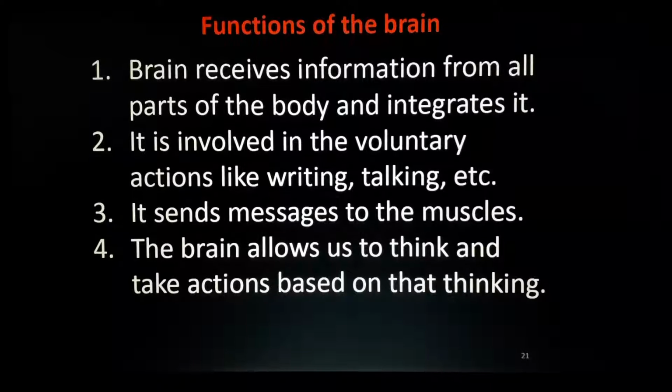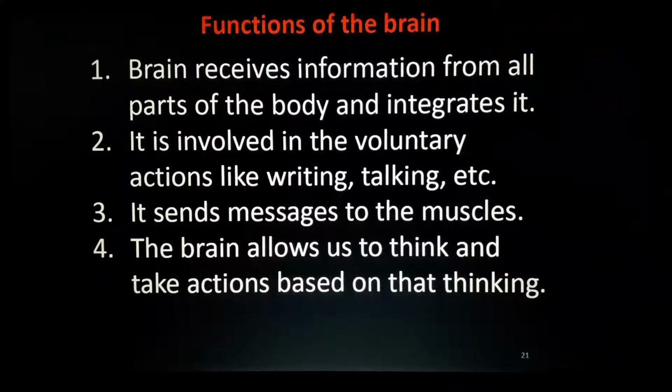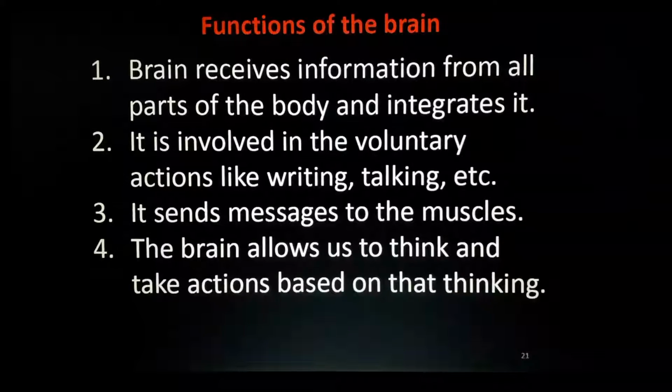So, the brain receives information from all parts of the body and integrates it. It is involved in the voluntary actions, the actions which we can control, like writing, talking, walking, jumping, etc. It sends messages to muscles. What message? A WhatsApp message or a text message? Hi muscle, how are you? The brain is not sending like that. It sends electrical signals to work.